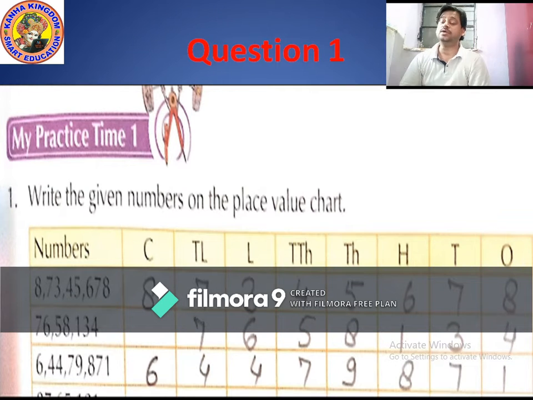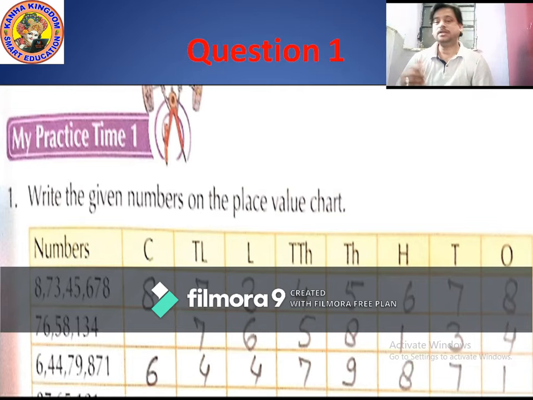In lakhs period also there are two place values, that is lakhs and 10 lakhs. So which number comes in lakhs place? Correct, 3. And 10 lakhs place? 7. Now move to crores period. In crores period also there are two place values, that is crores and 10 crores. So which number comes in crores place value? Correct, 8. And in 10 crore there is no number, so you have to write nothing in the 10 crore place.